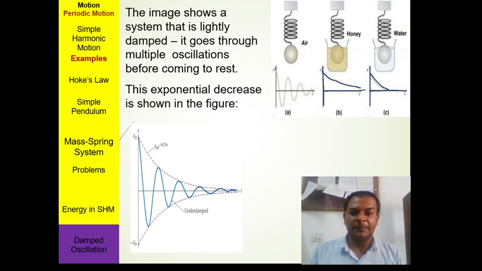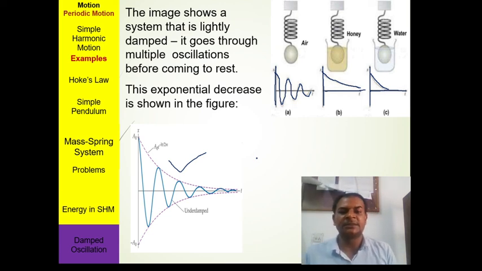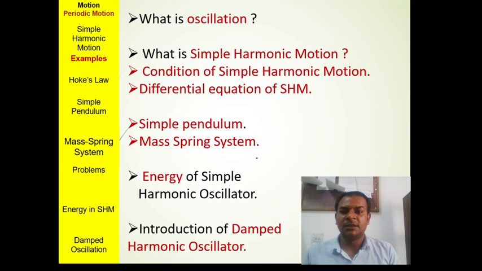While in low damping, we see that oscillation takes place and the amplitude continuously decreases. This picture shows the amplitude decaying exponentially, with some oscillations also taking place. This is a brief introduction to damped oscillation.